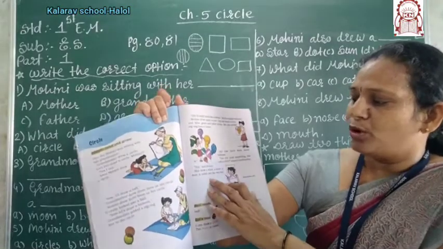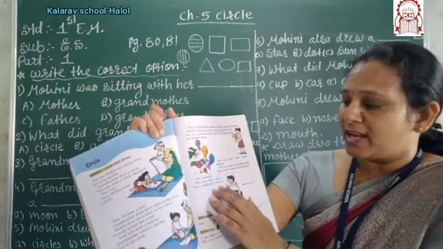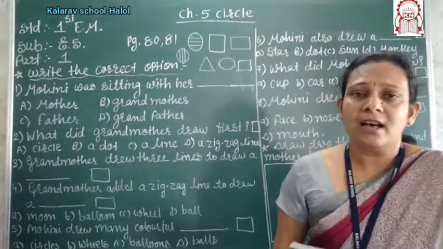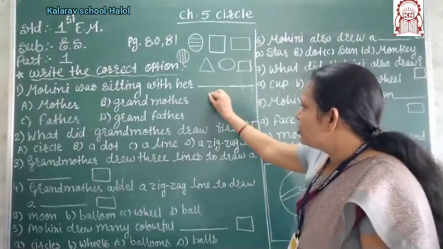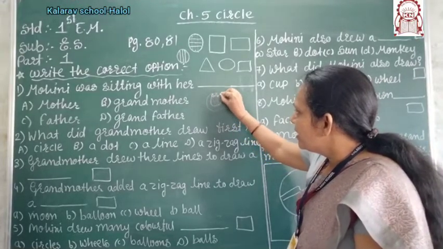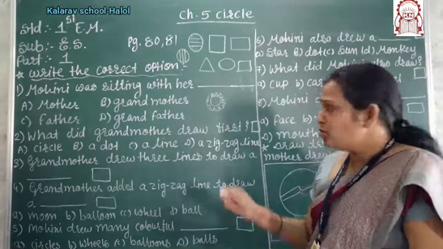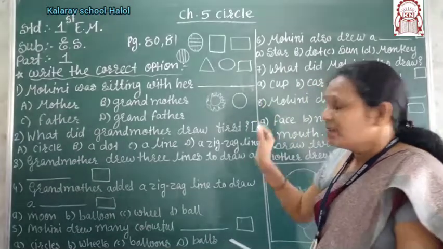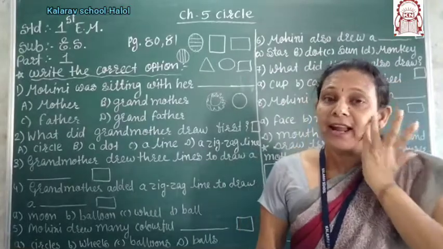Now Mohini draws different shapes and makes a different drawing. Now Mohini said, yes, I have to draw many shapes of the circle. She also drew the wheel. Mohini has to draw the wheel. Then Mohini has to make the moon also. You see the moon every day? Yeah, on Purnima day it is the full moon, right?